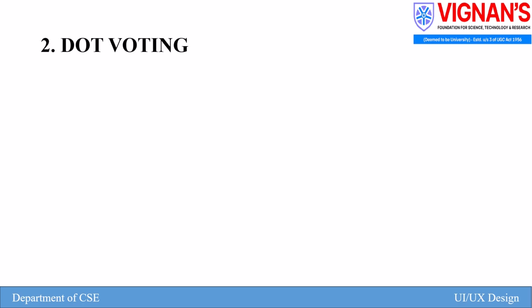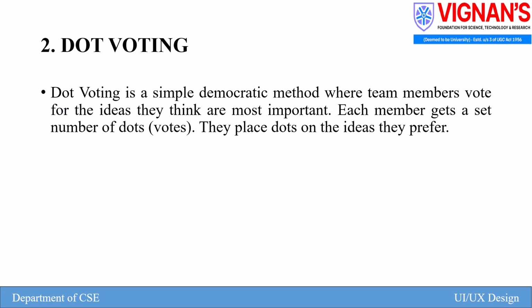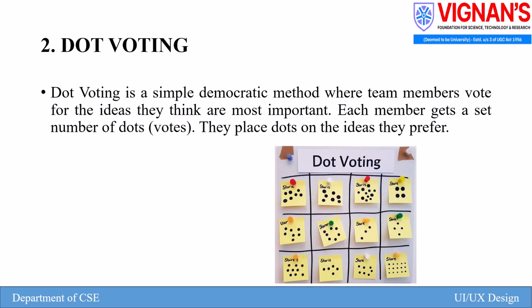Dot voting method. Dot voting is a simple democratic method where team members vote for the ideas they think are most important. Each member gets a set number of votes and they place their votes on the ideas based on their preference. How does this dot voting method work?